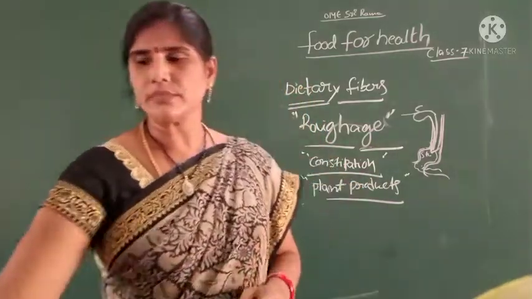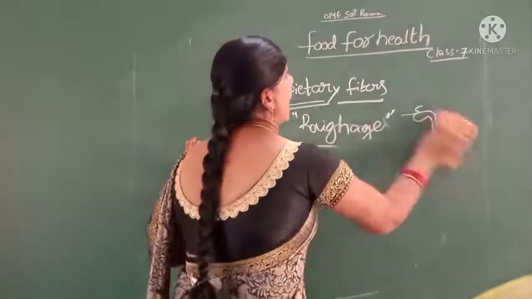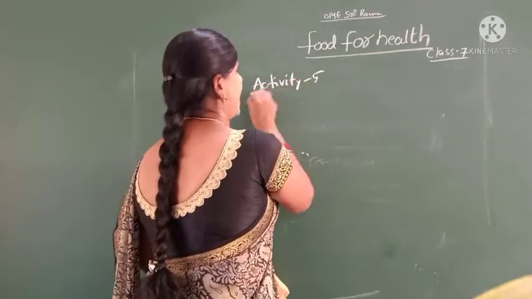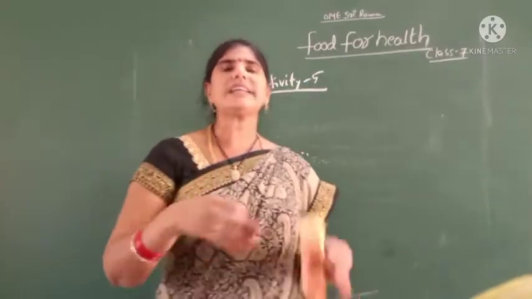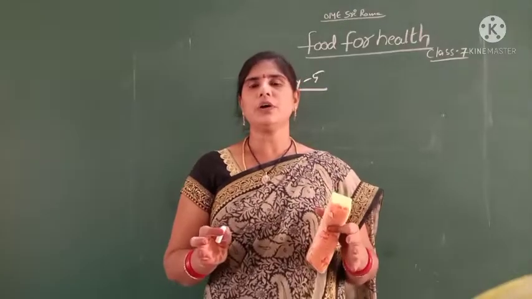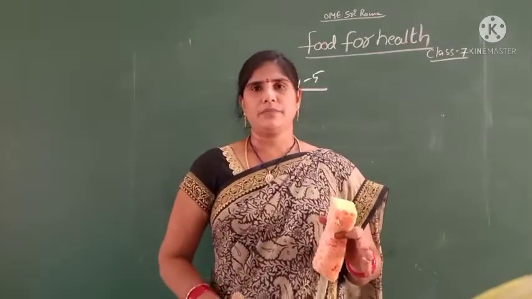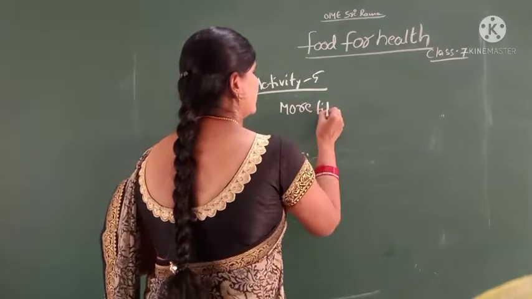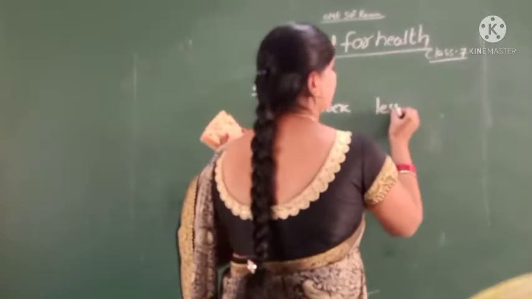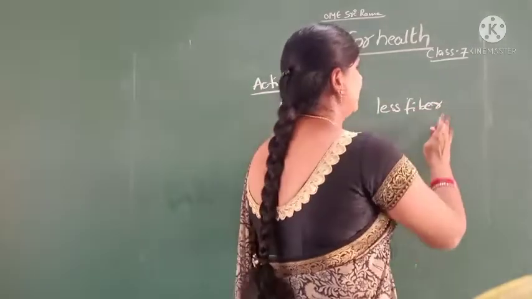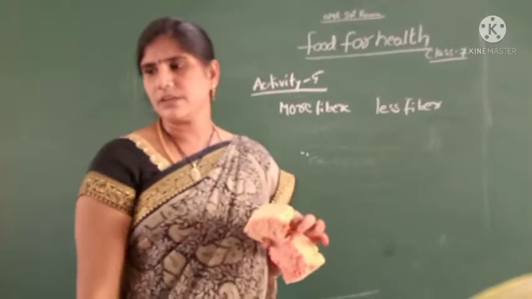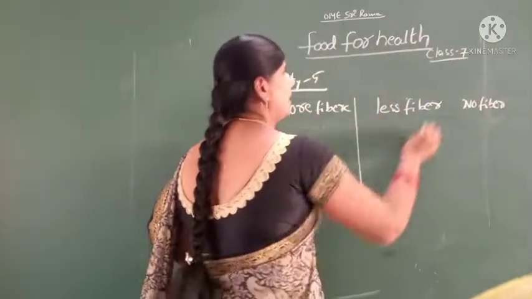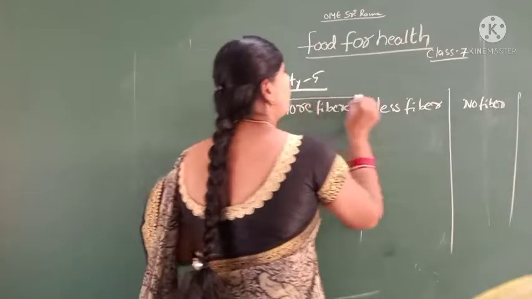Okay children. Next, Activity 5. We have all discussed, then classify the food items into three types: more fiber, less fiber, and no fiber.